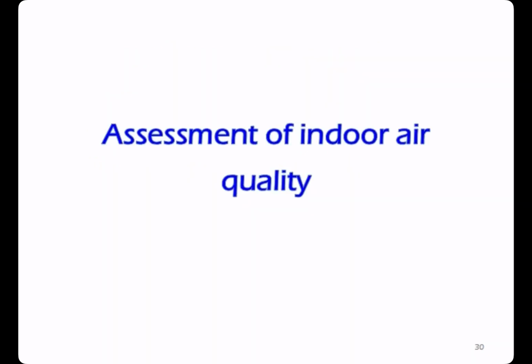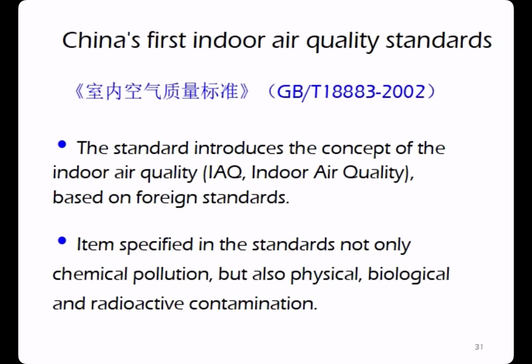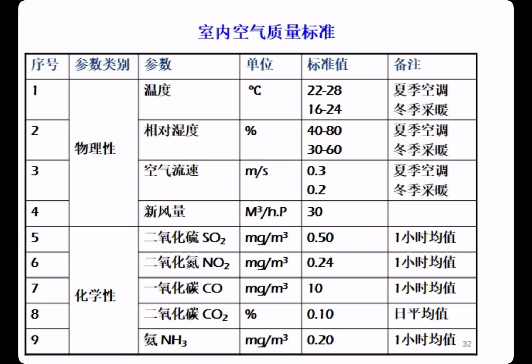Next, we're going to talk about assessment of indoor air quality. Now, take China's indoor air quality standard for example. The items specified in the standard should not only include chemical pollutions, but should also include physical, biological, and radioactive contaminations. For example, temperature, humidity, airflow, and other common items should be included in the standard.